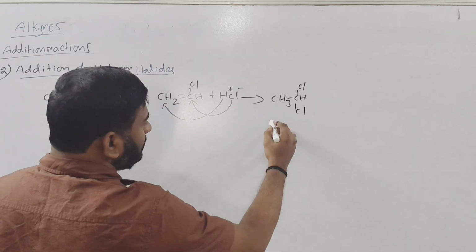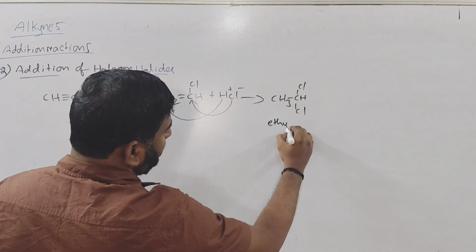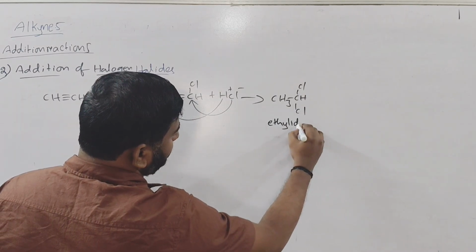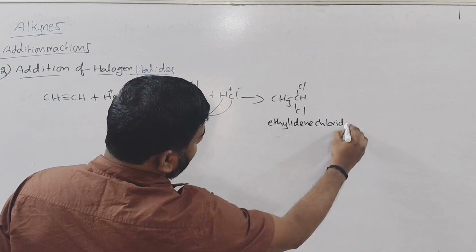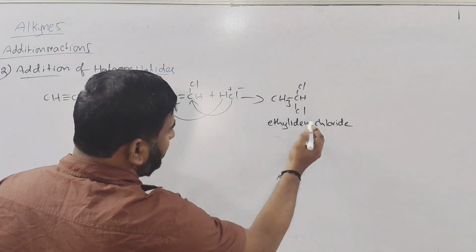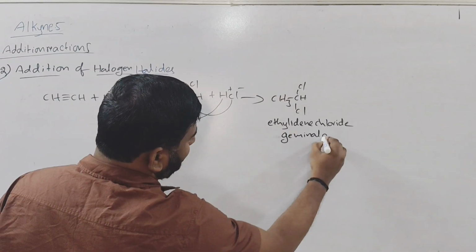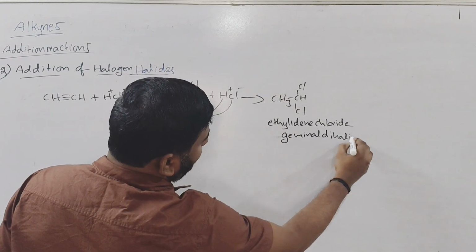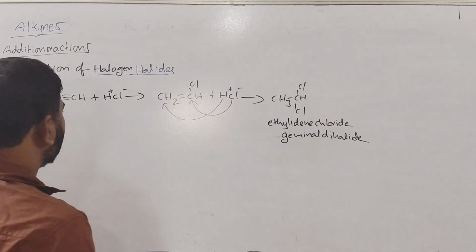So this is ethylidene chloride, or it is a geminal type. Geminal means geminal dihalide, two halogens present on the same carbon.